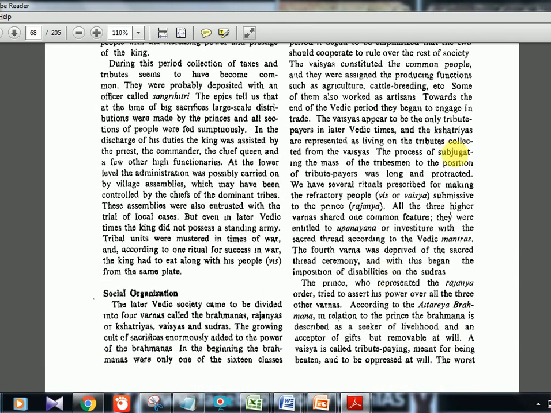Towards the end of the Vedic period, they began to engage in trade. That is the time Vaishyas appeared. Vaishyas are the traders, and they paid tribute to the kings.